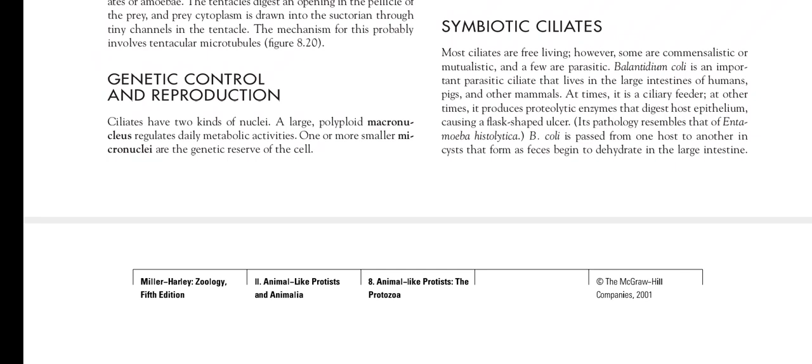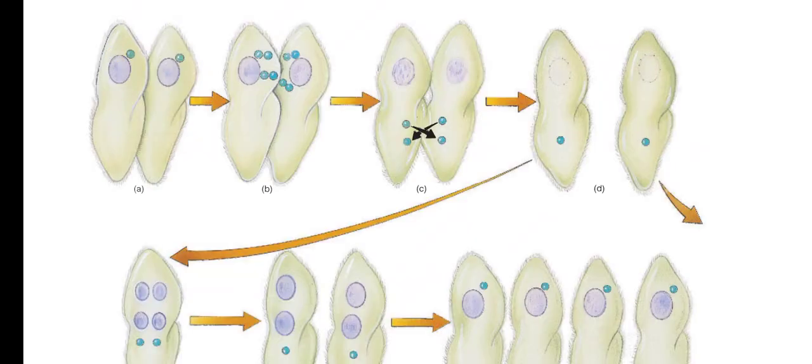Here you can see the division of the nucleus, and then it is separated out from the parental cell. Two daughter nuclei are formed as a result of the budding. It is the conjugation in the Paramecium.